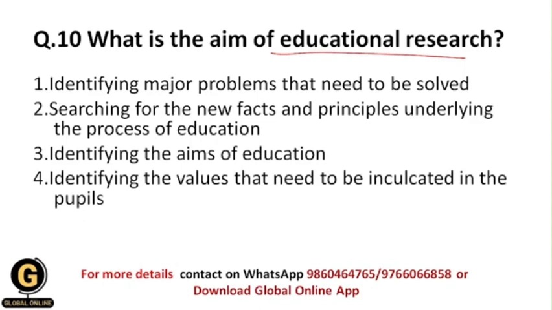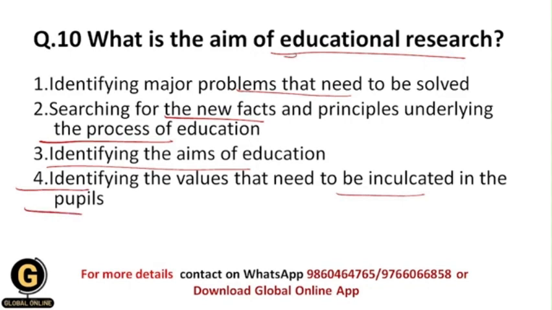So whenever we are dealing with educational research, what is the aim of that research? Basically identifying major problems that need to be solved, searching for the new facts and principles underlying the process of education, identifying the aims of education, identifying the values that need to be inculcated in the pupils. So basically this is educational research, and that's why the aims should be in the educational field, right?